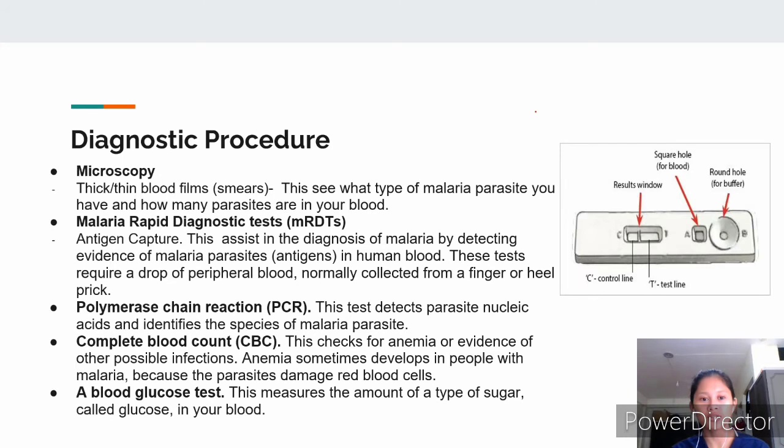Good day, my name is Jessica Gascon. So let's come now to the diagnostic procedure. First we have microscopy, which is done on thick and thin blood films or smears. This is to see what type of malaria parasite you have and how many parasites are in your blood.